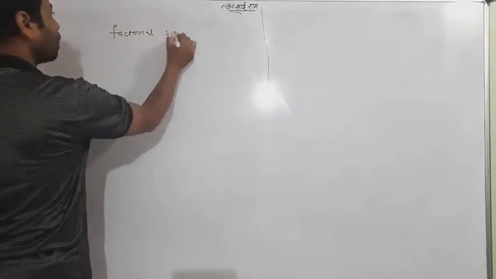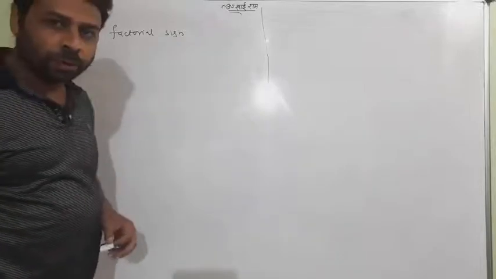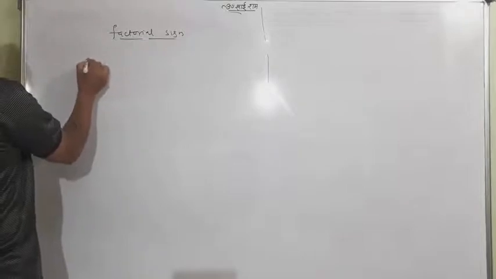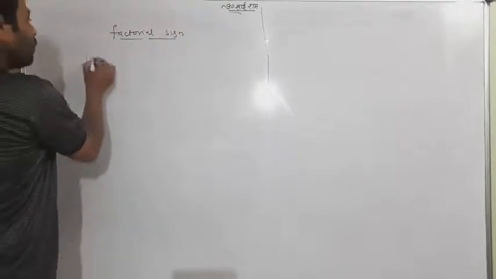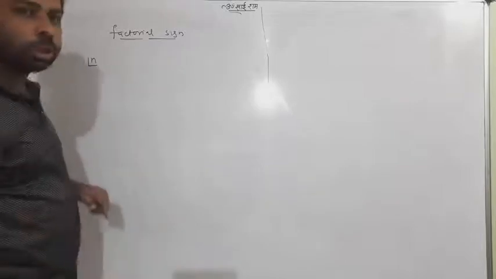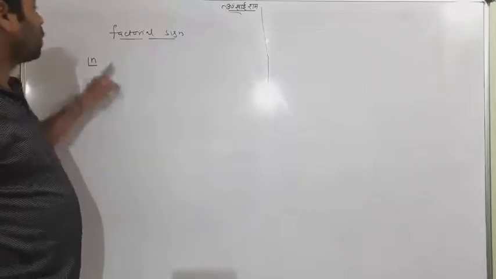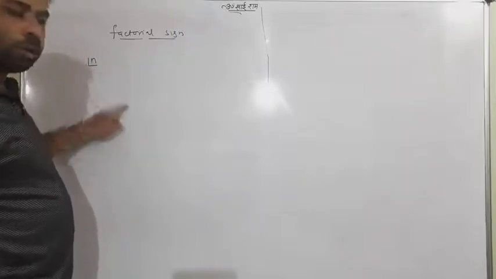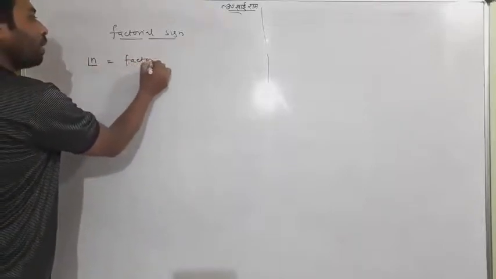Factorial sign. What is the factorial sign? Look at what we discussed with the factorial sign. I tell you that this is the symbol of factorial, and we write here any positive natural number. This is any positive number n, and this is the symbol of factorial. It is read as factorial n.